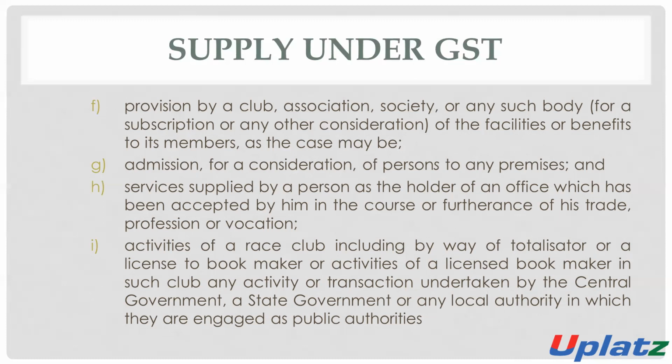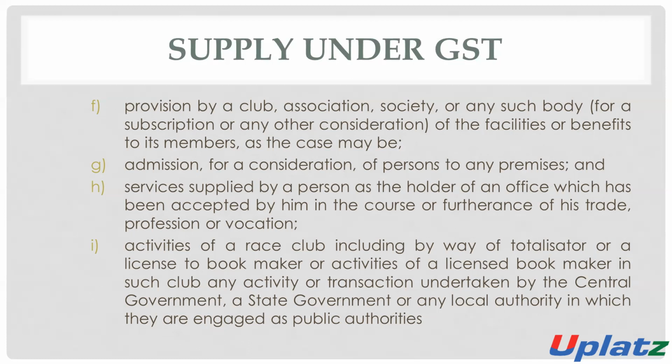The activity of a race club, including by way of totalizator or by licensing of bookmakers, or the activity of a licensed bookmaker in such a club, and any activity or transaction undertaken by the central government, state government or local authority in which they are engaged as a public authority, will also be considered as business.